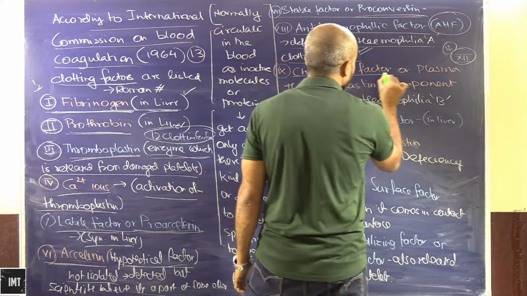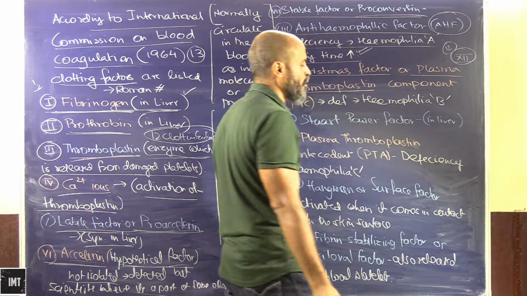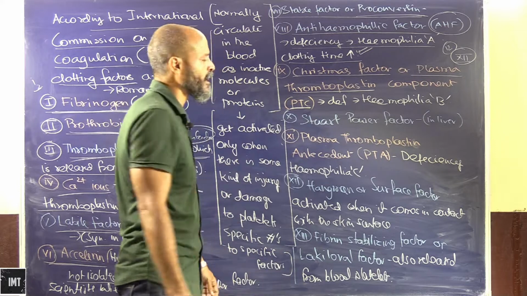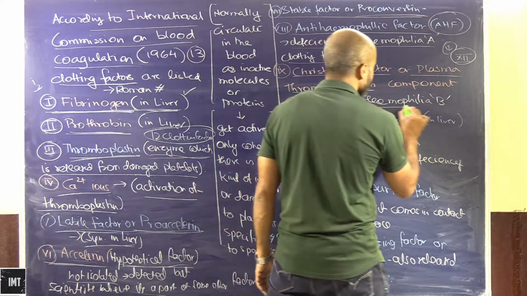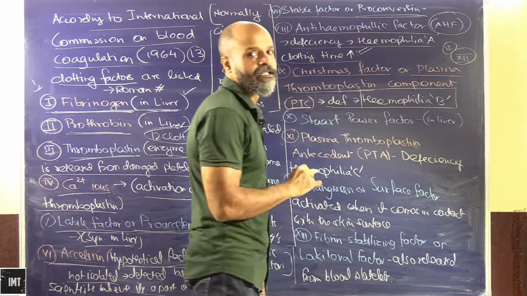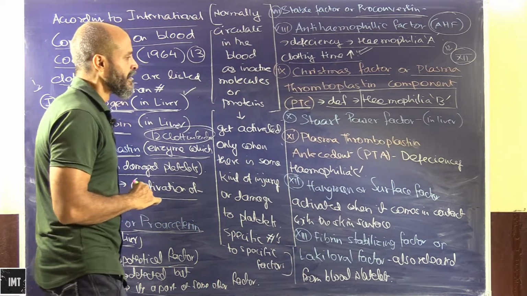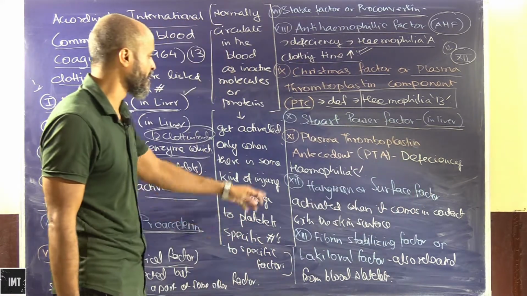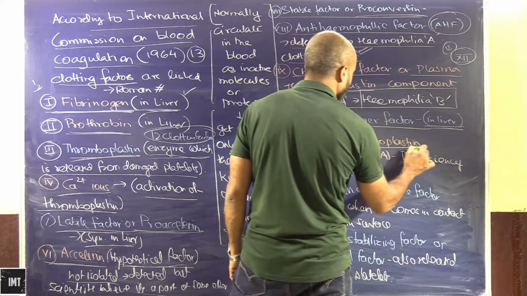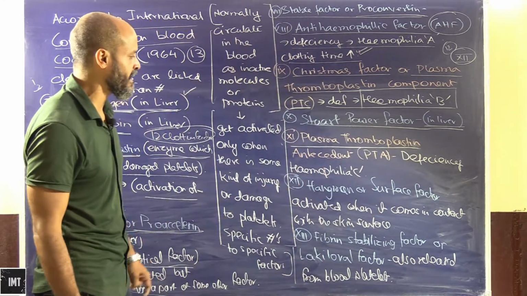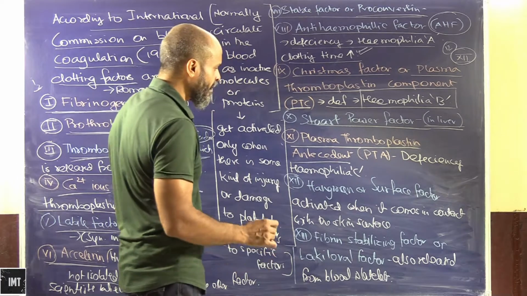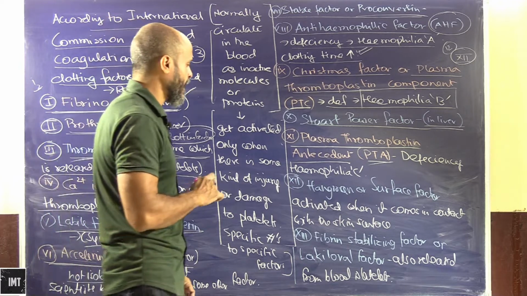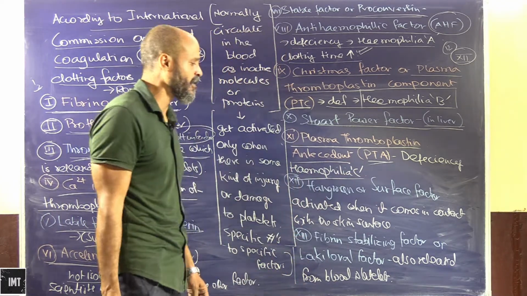Then we have the Christmas factor or plasma thromboplastin component, which is also known as PTC. Okay, the deficiency causes hemophilia B. Then we have the Stewart power factor, which is basically in the liver. Then we have the plasma thromboplastin antecedent, which is in abbreviated form written as PTA, and the deficiency of this factor will actually cause